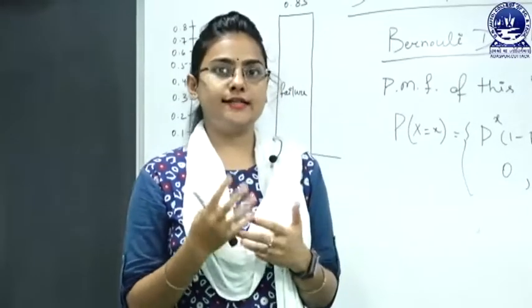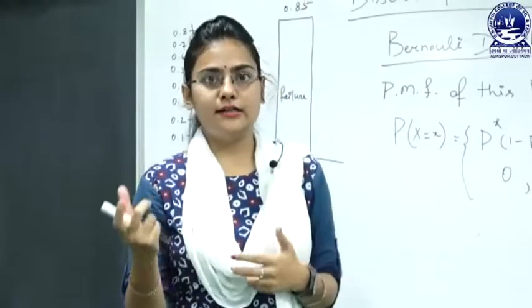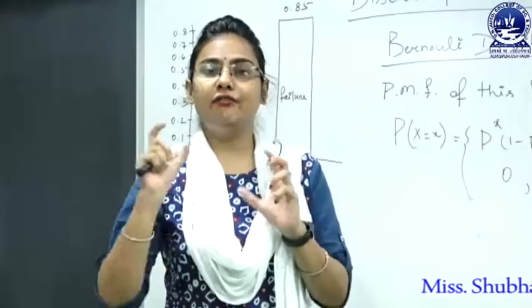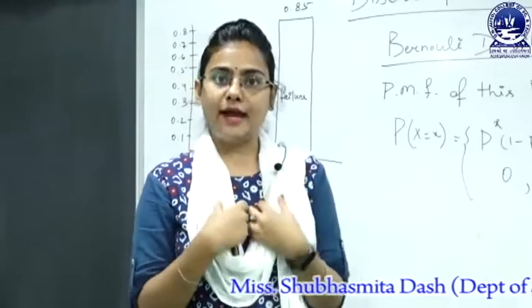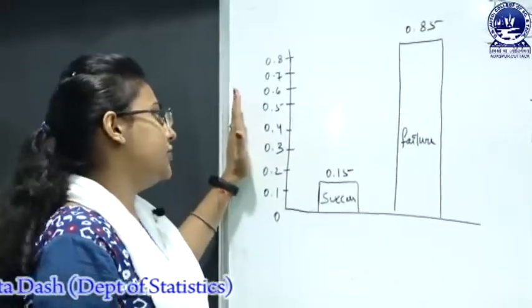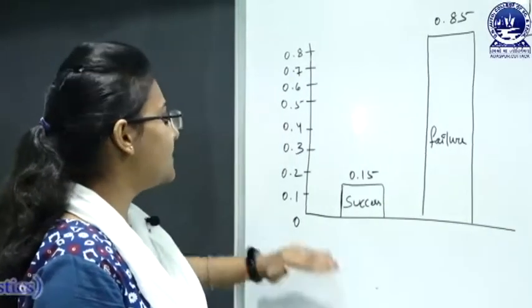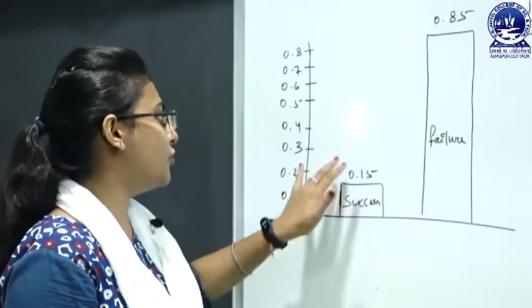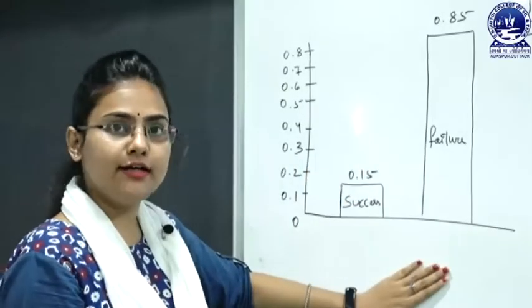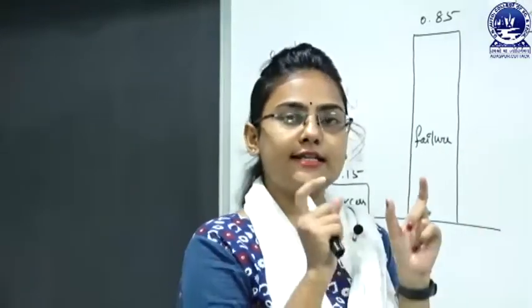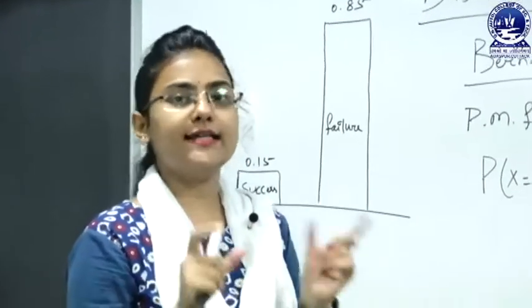Let's take an example: the fight between me and Undertaker. It is pretty much sure that the success of the Undertaker is 85%, whereas the success of mine is 15%. Let's understand it with a graphical presentation. Taking the x axis and y axis, my success in our fight is 0.15 and the success of Undertaker is 0.85, and there are only the two values, x equal to 0 and 1, success and failure.